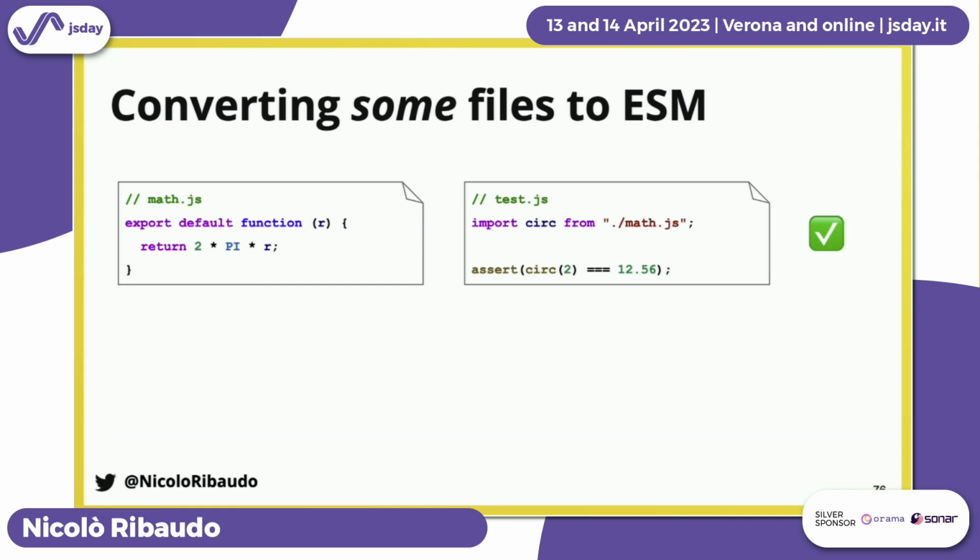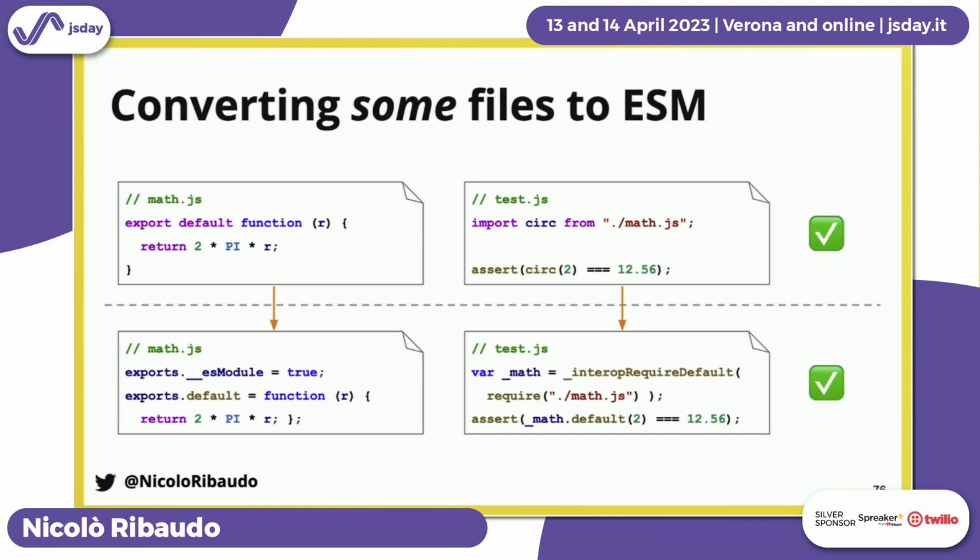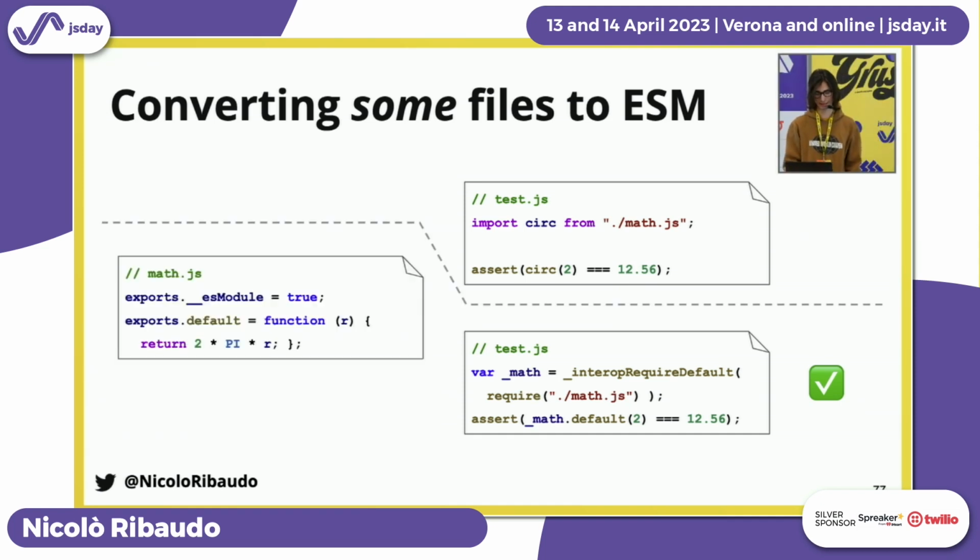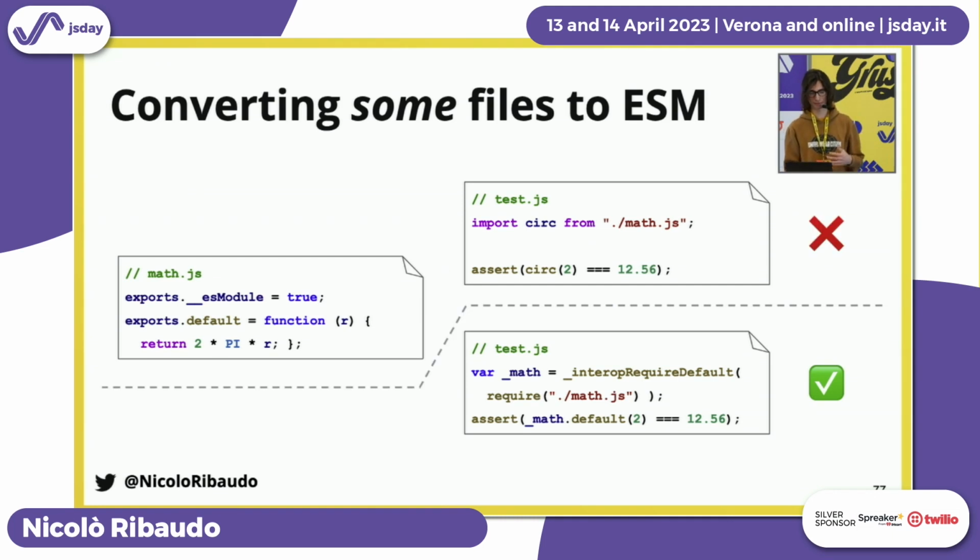And for Babel, this was also because we only wanted to stop compiling the tests and not the main code. So the problem for us was even bigger. Because converting some files is a problem: if we don't convert anything, everything works. If we convert everything, everything works. But if you convert one file and not the other, it doesn't work. Because as we saw before, circ is an object with the ES module and default properties and not the function itself. So how do we fix this?